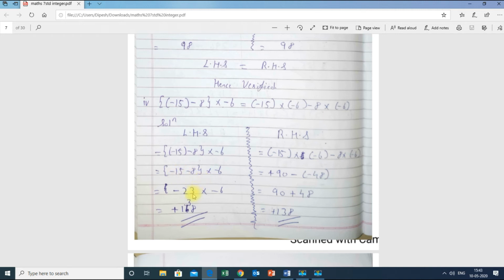Minus 15 minus 8 is minus 23. So minus 23 into minus 6 is plus 138. And over here I will solve the whole thing. I will first multiply 15 into 6, which is 90, so plus 90, because minus minus is plus. So plus 90 I got.